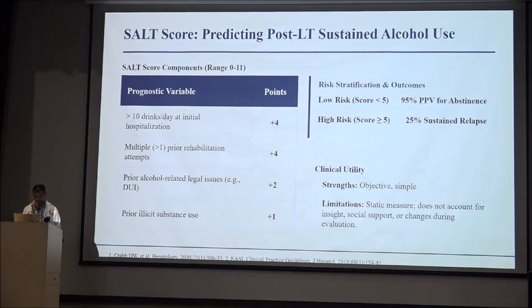The first one is more than 10 drinks per day at initial hospitalization, or multiple prior rehabilitation attempts, prior alcohol related legal issues, or prior illicit substance abuse. A score of 5 or more is high risk, and the patient has a 25% risk of the sustained relapse of alcohol.